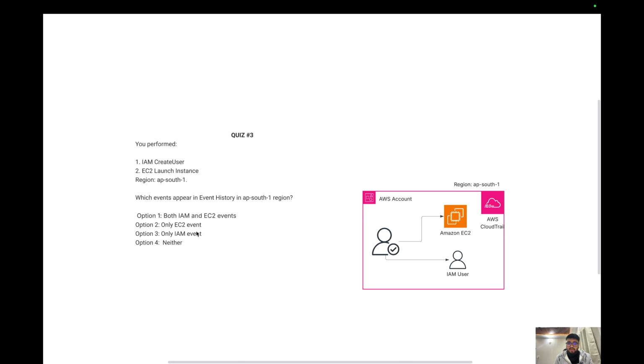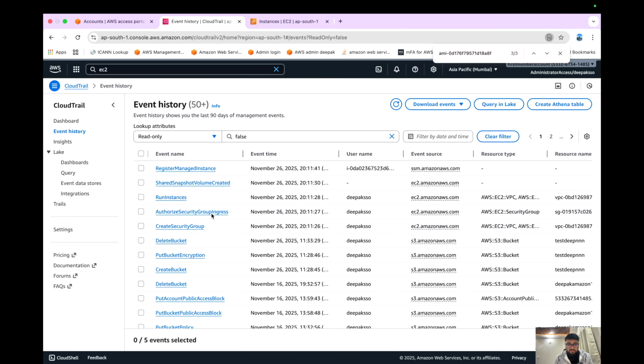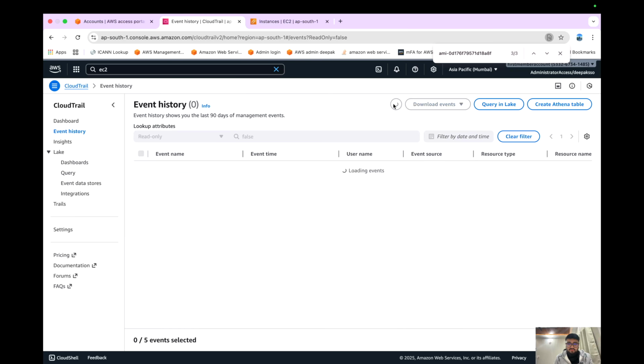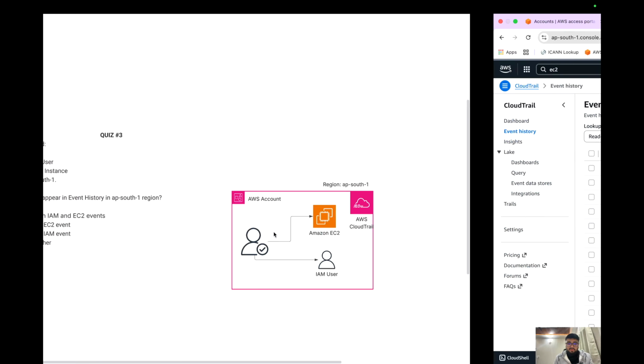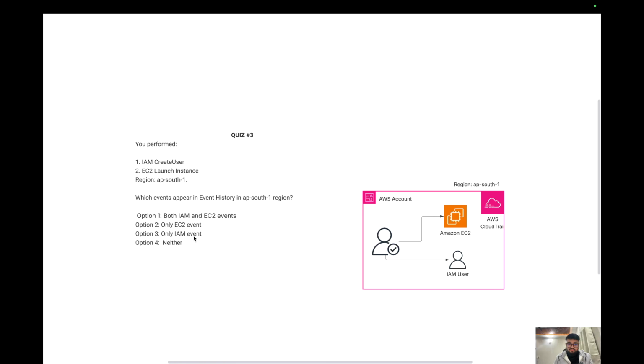Now let's see for IAM whether it's getting logged or not. Did you see anywhere the create user API call? Because I've created a user. So at the backend, AWS will trigger an API action known as create user, right? For launching an instance it uses run instances, and for creating a user it uses the create user call. So there's nothing, right? This is not visible. So there is one catch.